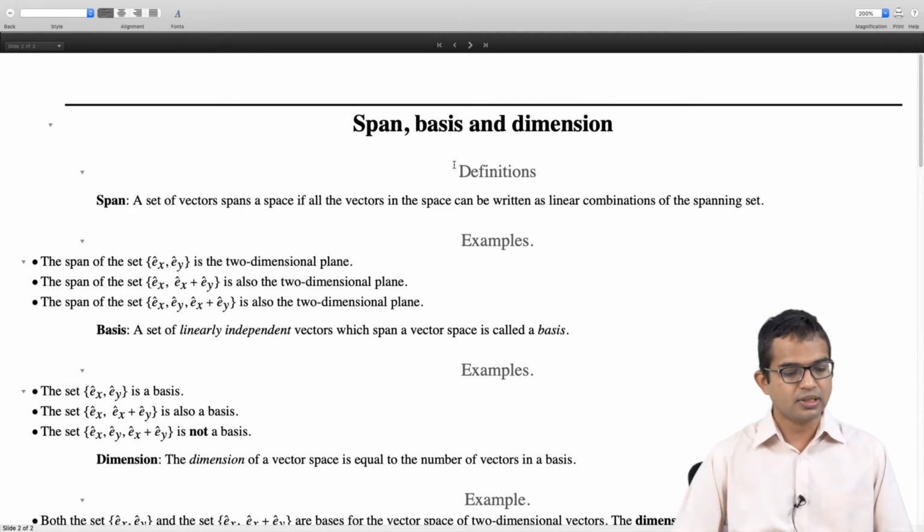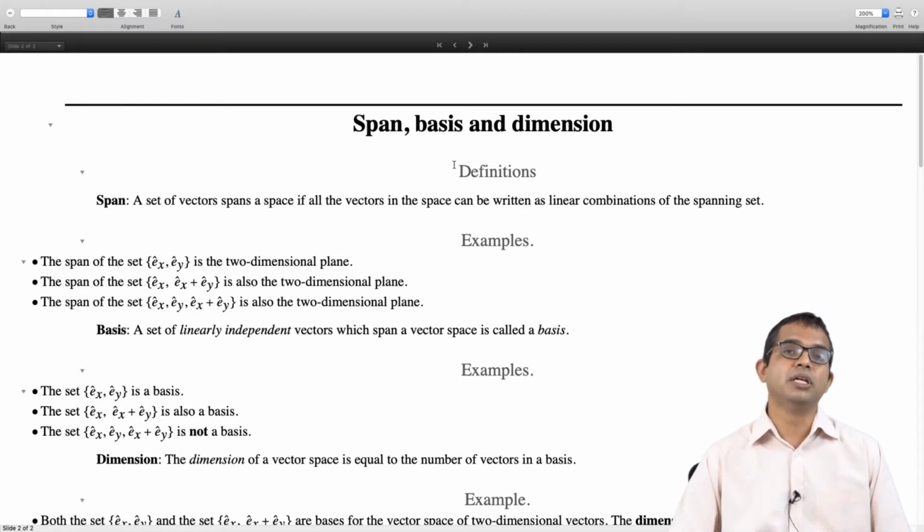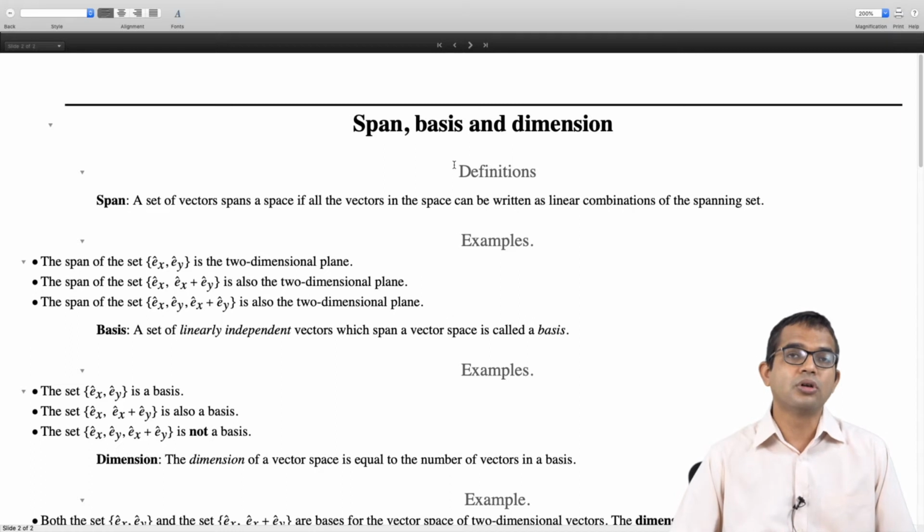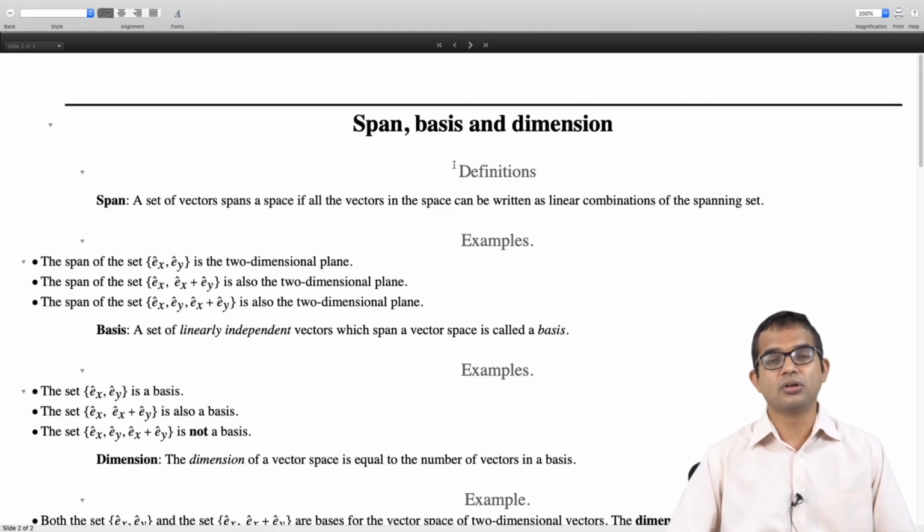An example here is Ex and Ey. Again we look at the same examples we considered with regard to the span. Ex and Ey is going to be a basis. Ex and Ex plus Ey is also a basis, although they are not orthogonal to each other. We have been using Ex and Ey as a basis all along, without perhaps thinking of them as a basis, because it's a very convenient basis to work with. Ex and Ex plus Ey perhaps is not such a convenient basis, but it's still a basis.